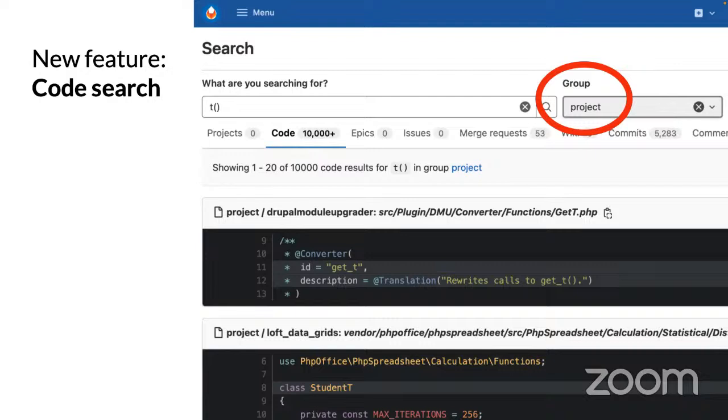There's one big trick to it. We only index the project group. There are also issue forks and sandboxes, which we don't index. So that means you kind of have to get to the project group before you search, and then code search will be there.